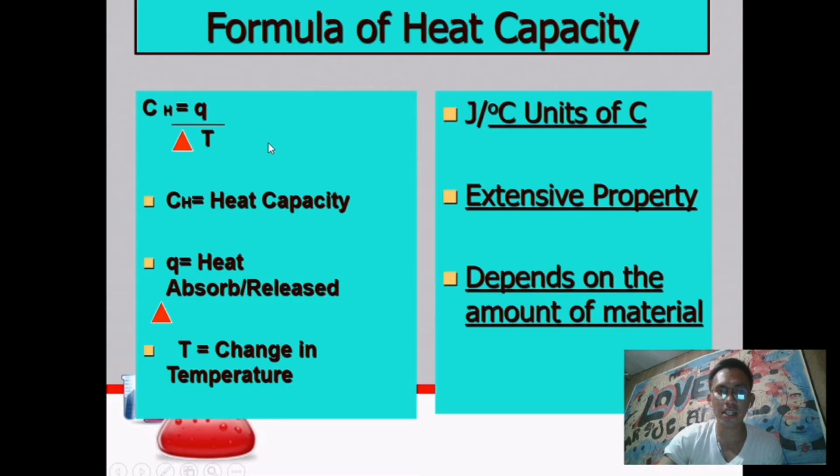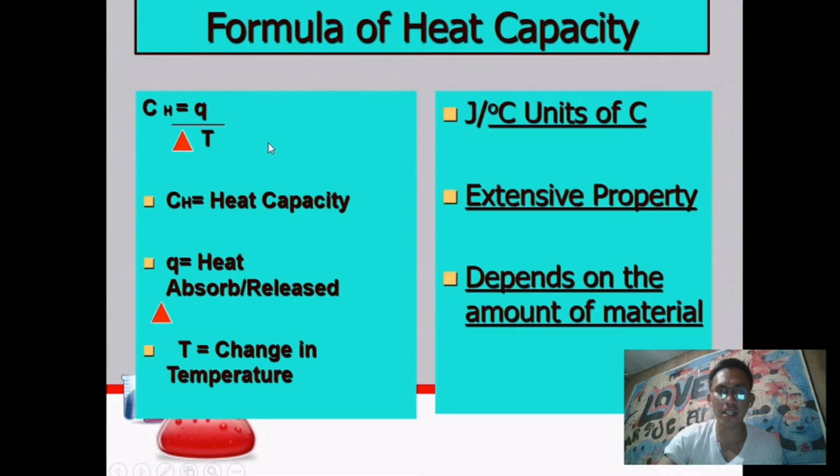So, what is the formula of specific heat? We have here C_S, or specific heat, equals Q divided by M times delta T. C_S stands for specific heat, Q is the heat absorbed or released, and delta T is the change in temperature. The letter M stands for mass. What are the units being used?